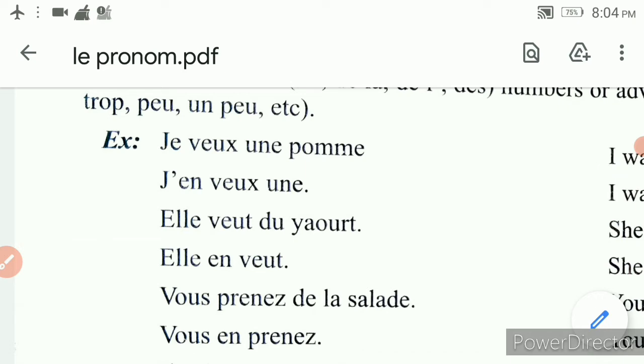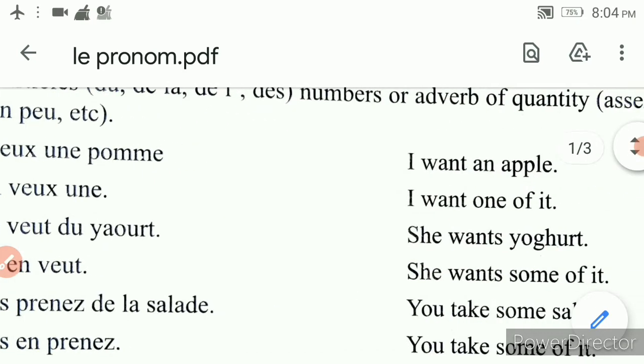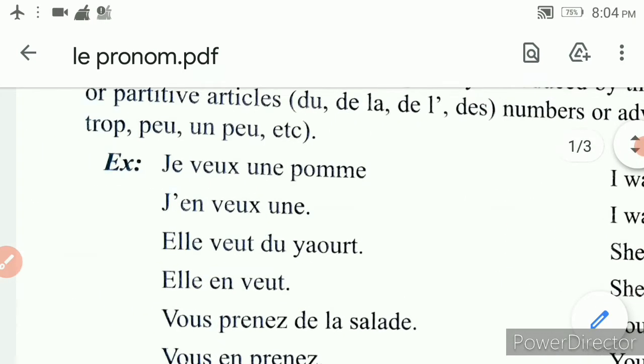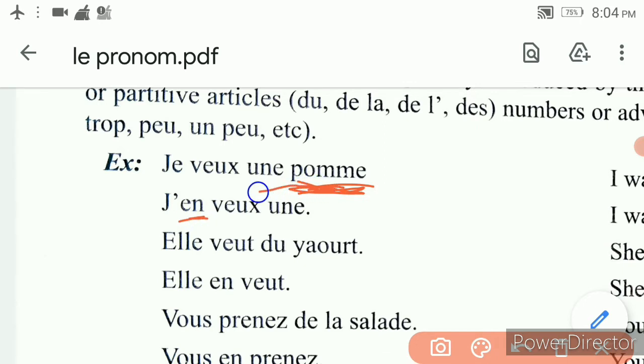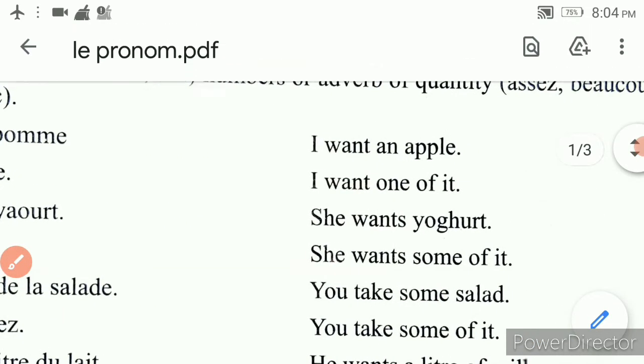When you are replacing it, I want one of it. So, you have to replace only the pomme. So, you are bringing here en instead of this, and une remains the same here, because you are not removing that one. I want an apple. I want one of it.